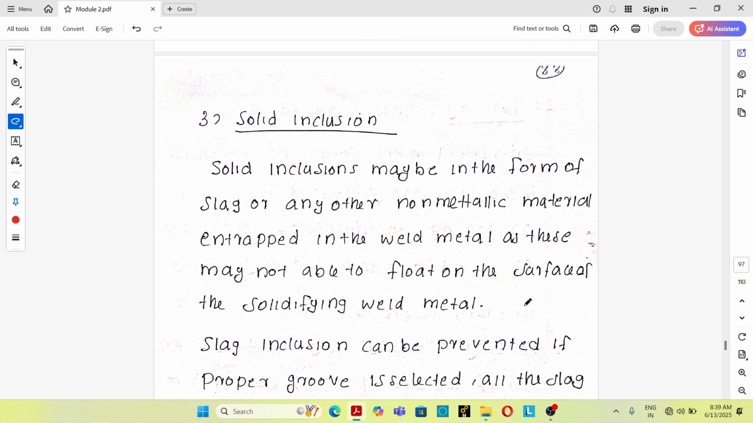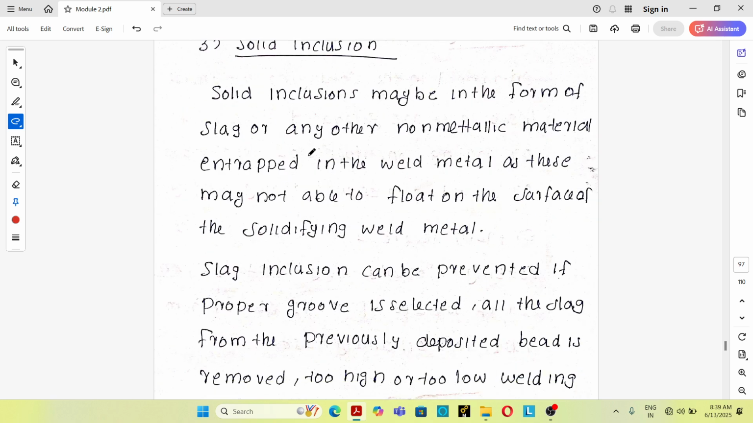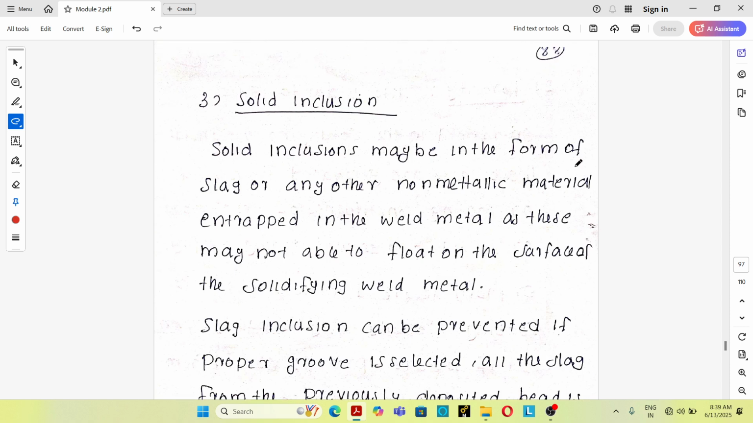Okay, so third one is slag inclusion. See, slag inclusion may be in the form of slag or any other non-metallic material entrapped in the weld metal, as these may not be able to float to the surface of the solidifying weld metal. So slag inclusion means slag or any other non-metallic material which is entrapped inside the molten weld metal and which cannot float to the surface of the solidifying weld metal.